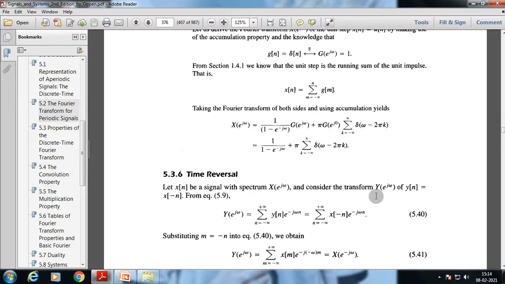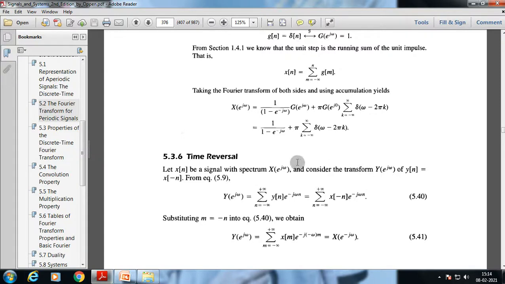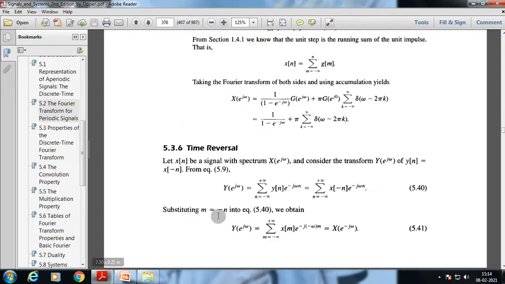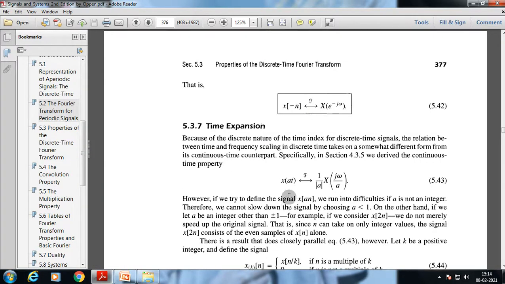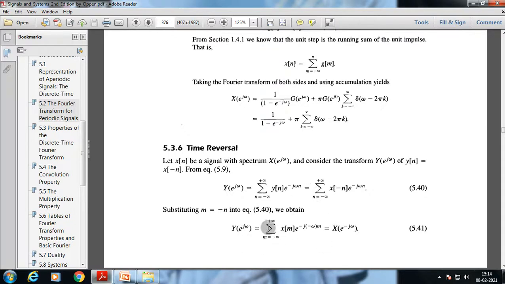Let x of n be a signal with spectrum x e to the j omega, and consider the transform y e to the j omega of y of n, and it could be rewritten here as this. Substituting m equal to minus n, we can rewrite this signal as this part. Y of e to the j omega is written as the summation of x of m e to the minus j minus omega m.